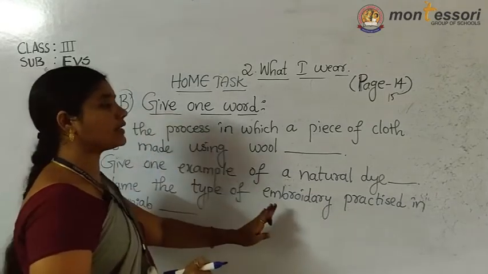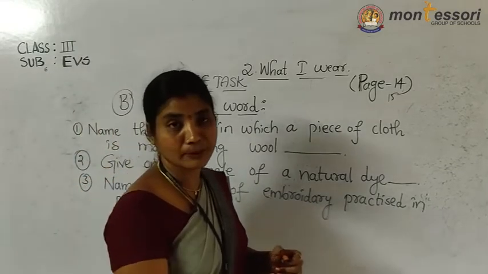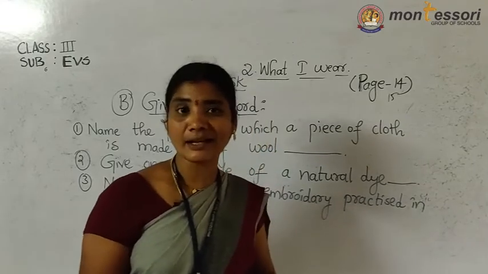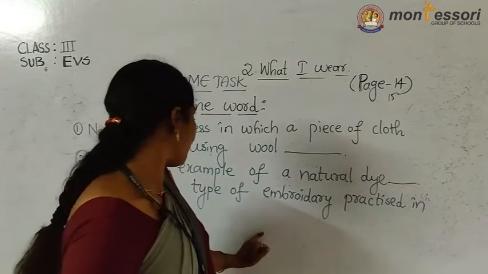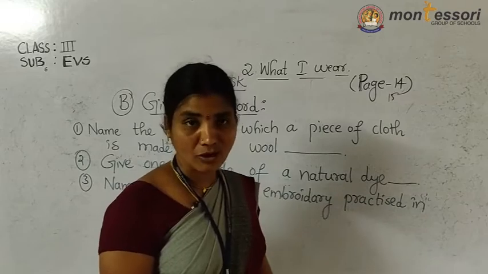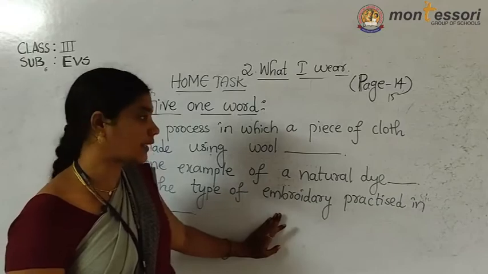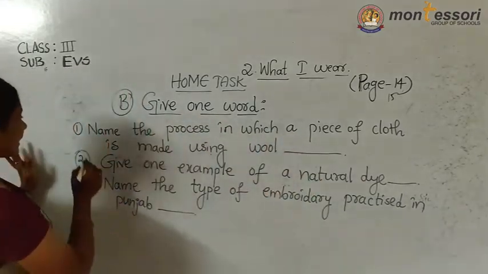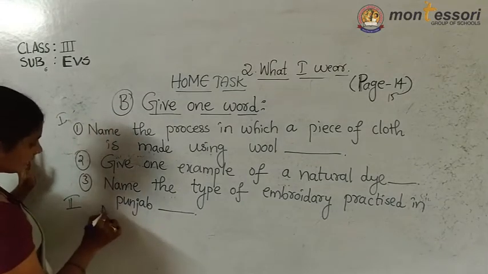Name the type of embroidery practiced in Punjab. In Uttar Pradesh, as given in your previous video, it is kalamkari, and fulkari is used in Punjab. Next, I gave about West Bengal. In West Bengal they use kantha. These three you should write, and you should write the meanings also. Second bit, write the meanings.